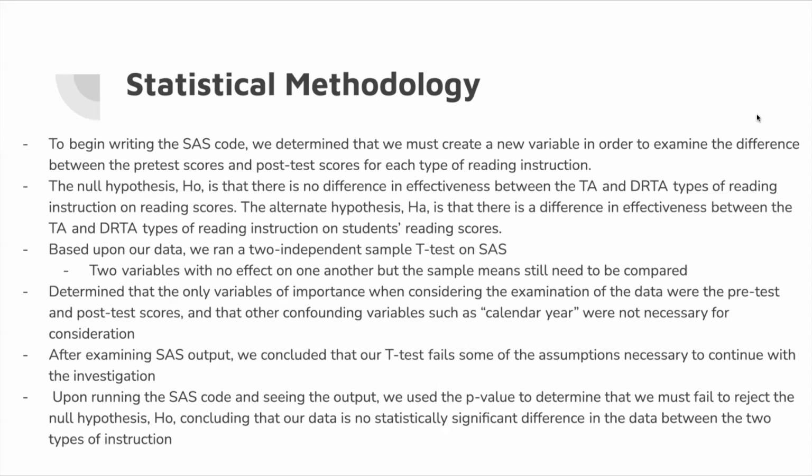Our p-value, as stated later, was large enough, over 0.05, that it showed there was no statistically significant difference in effectiveness between the 2 types of instruction, and therefore we could not reject the null hypothesis, and we were not able to accept that there would be a difference in effectiveness.